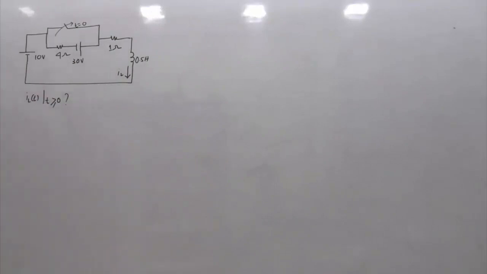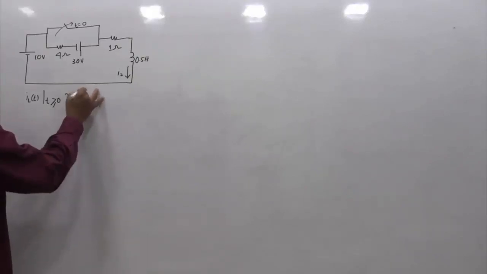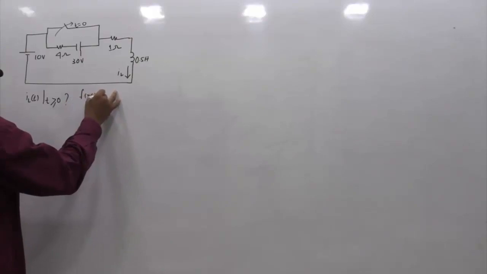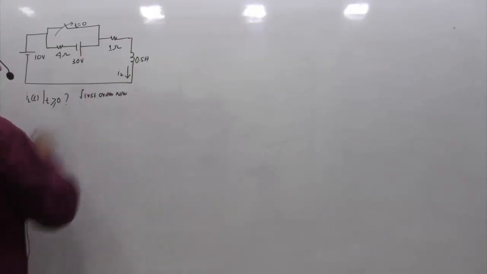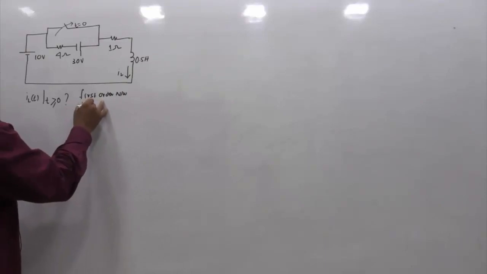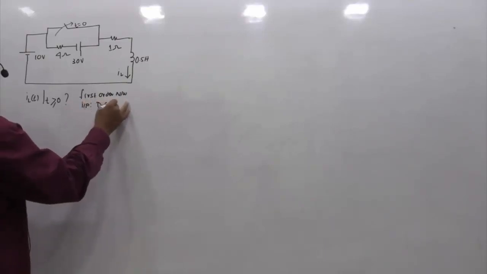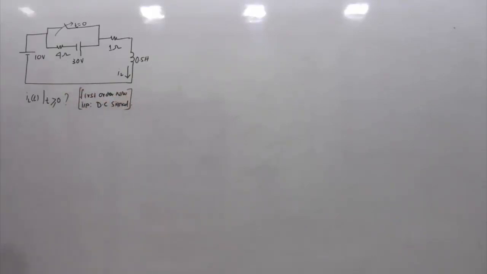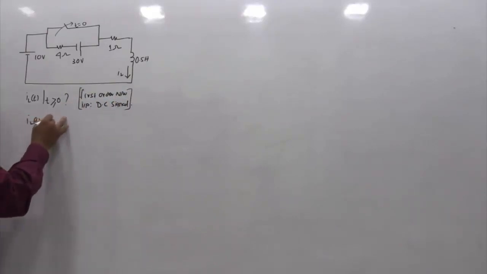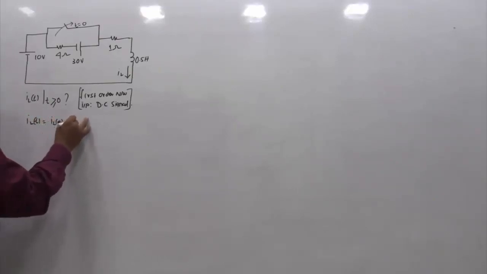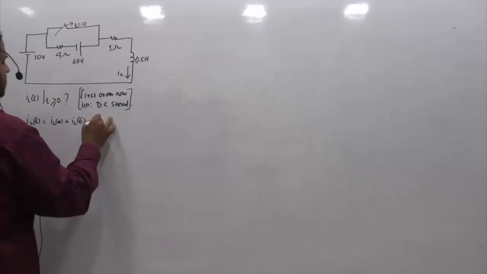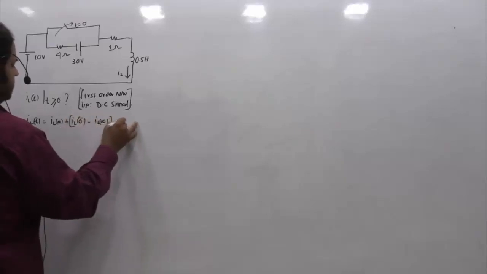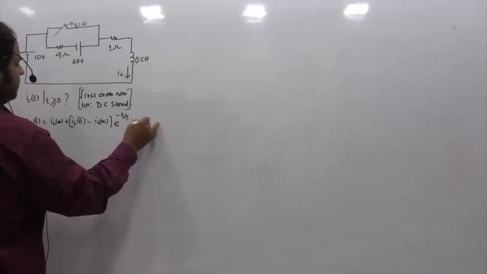So this is a very common and method oriented problem, right? You can see the feature of this network is that it is a first order network, and the input is a step signal, or you can say DC signal. If you do switching on DC, that becomes a step signal. In such cases, if you are interested to find the inductor current, we have the well-known formula: IL of t is given by IL of infinity plus IL of 0 minus minus IL of infinity, into e raised to power minus t by tau. This is valid for t greater than 0.